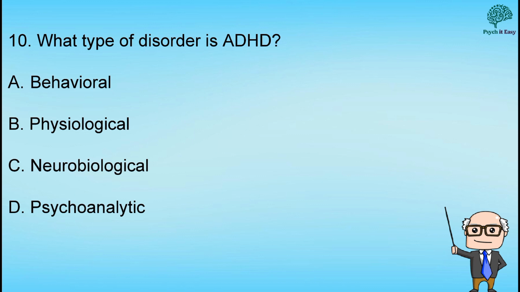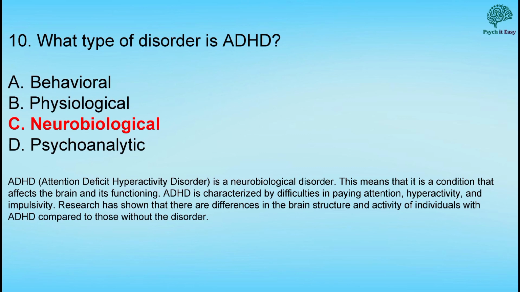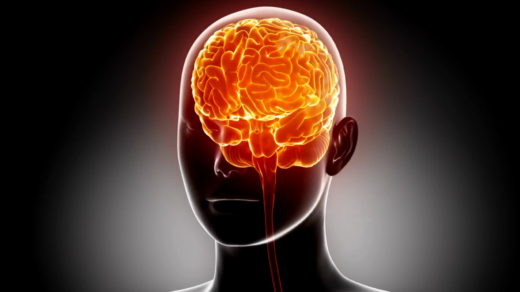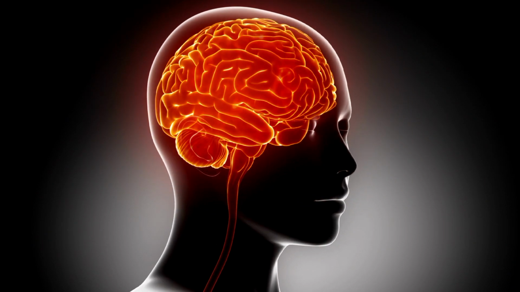And lastly, number 10, what type of disorder is ADHD? And the correct answer is, it is a neurobiological disorder. ADHD, which stands for Attention Deficit Hyperactivity Disorder, is considered a neurobiological disorder. This means that it involves abnormalities in the structure or function of the nervous system, particularly the brain.